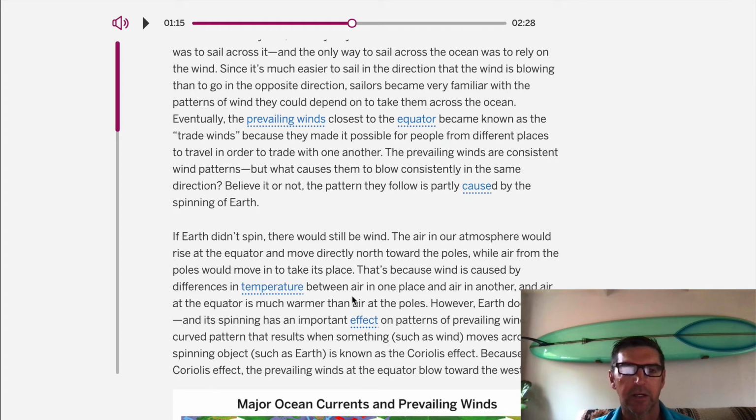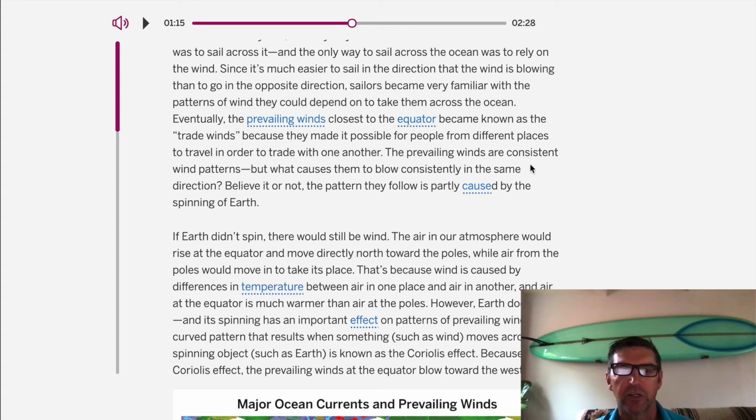So does the wind cause the Coriolis, or is that prevailing winds? Let's take a look. There's an atmosphere. That's because wind is caused by differences in temperature. That doesn't sound like Coriolis. It's between air in one place and another. Now up here, though, believe it or not, the pattern they follow is partly caused by the spinning Earth.